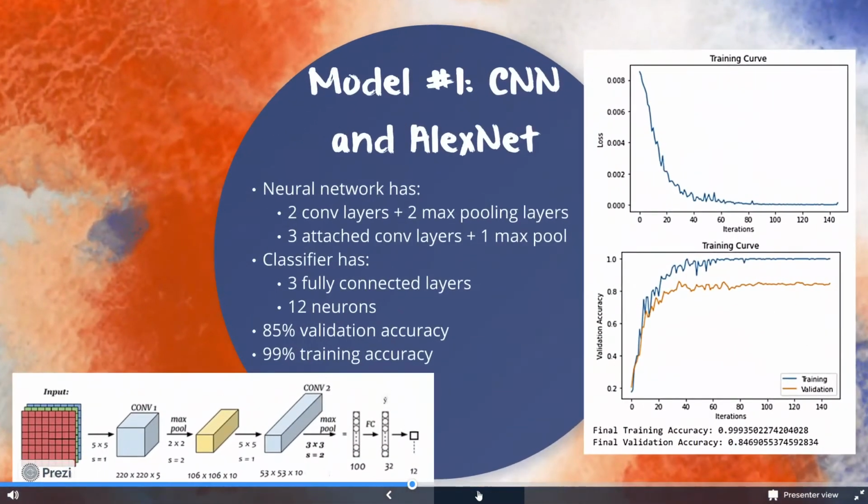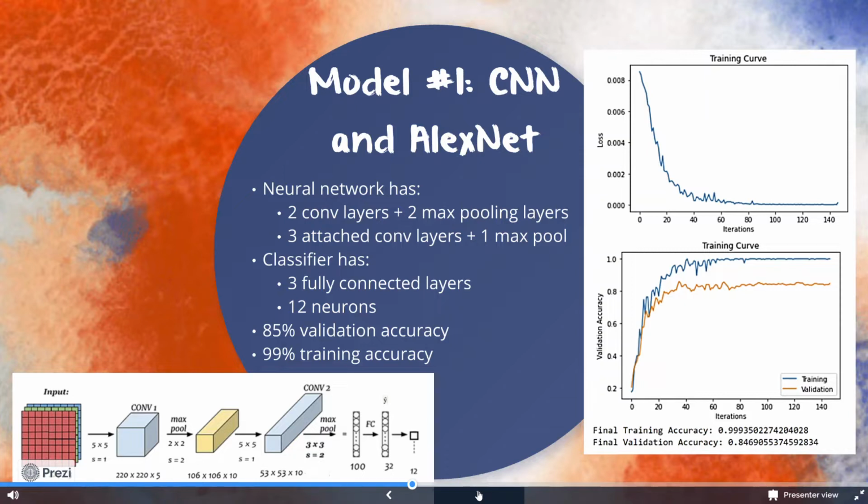Our first model was a simple convolutional network that incorporated the use of transfer learning from AlexNet. The AlexNet model was divided into two components. First is the neural network that is used to compute convolutional features. Secondly, a trainable linear classifier that takes these features as input. The diagram to the right shows the layers we used.